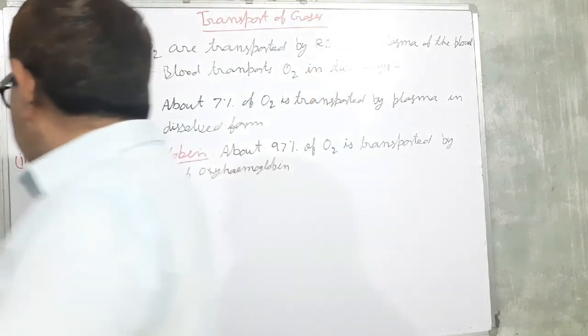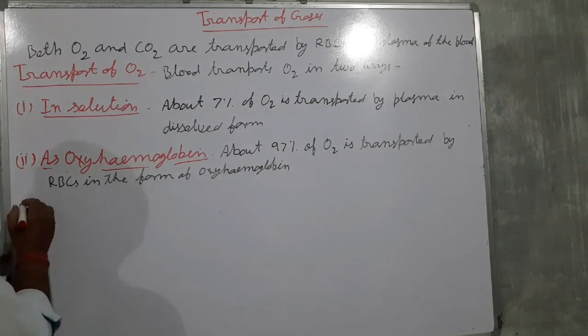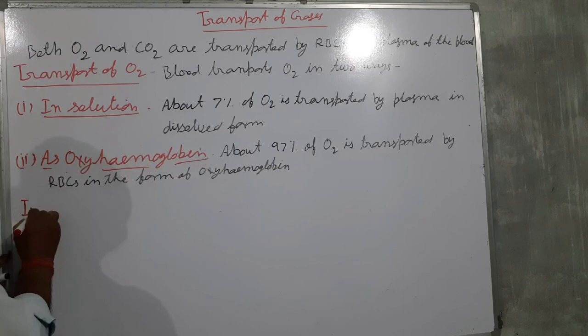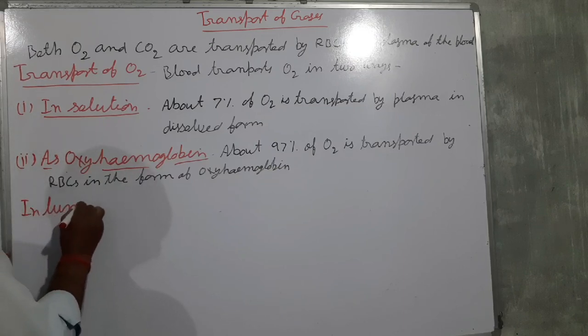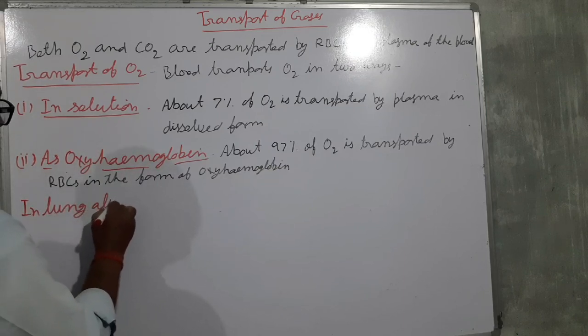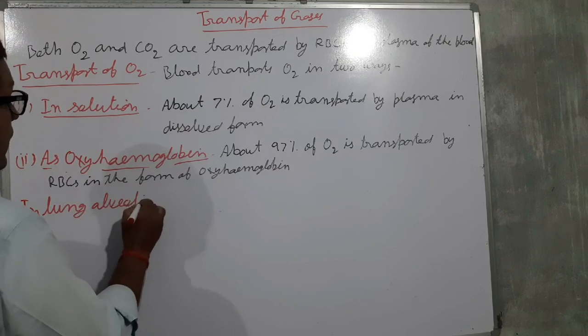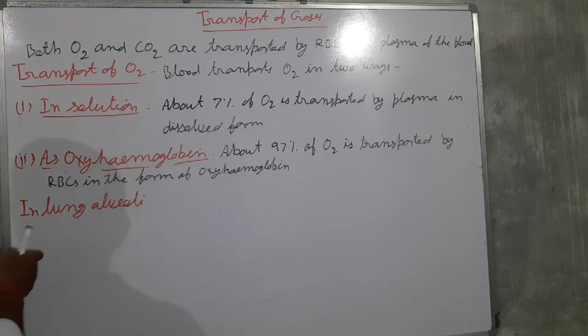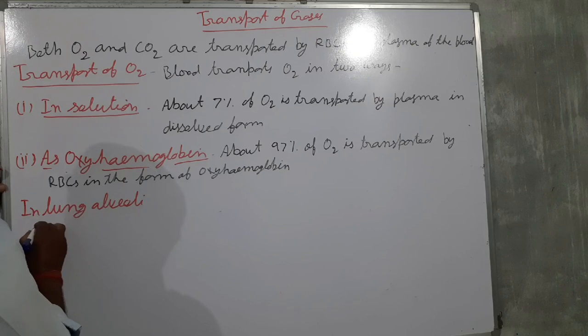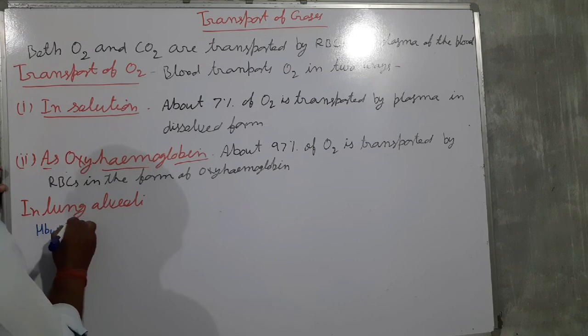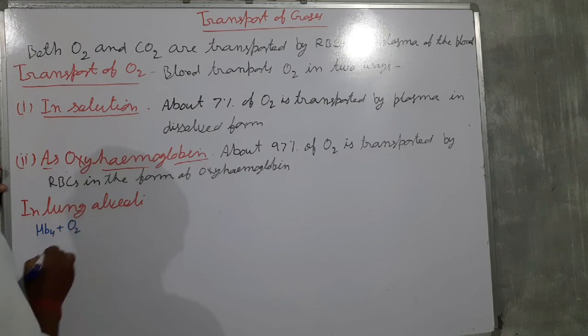So in lung alveoli, what happens? Hemoglobin combines with oxygen.